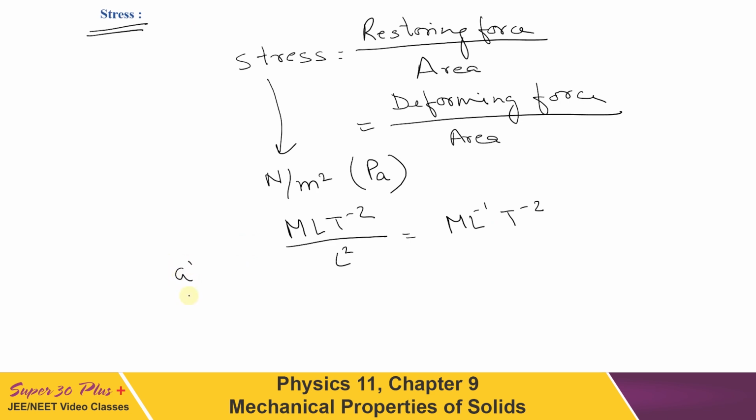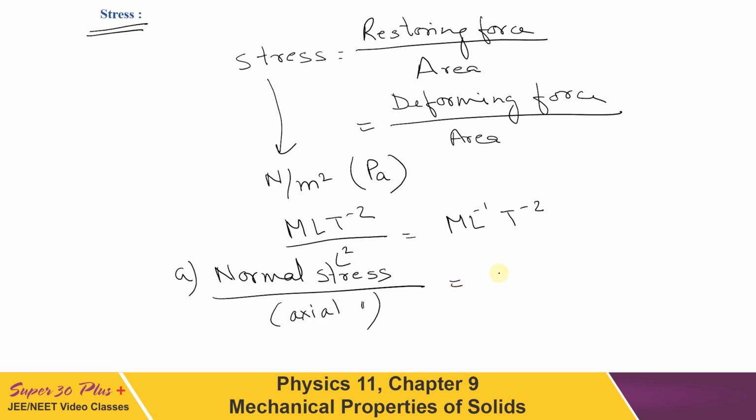The first one is normal stress. As the name itself suggests, it is the normal one which acts perpendicular to the area. If the intensity of internal force is perpendicular or normal to the cross section on which it is applied, this is called normal stress, and sometimes it is also called axial stress. Whether it is written normal or axial, it has the same meaning.